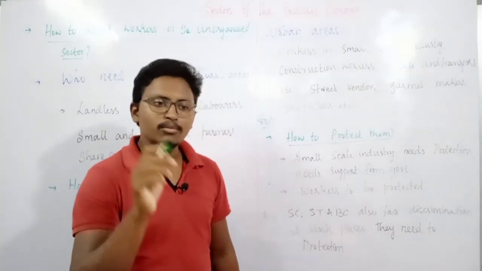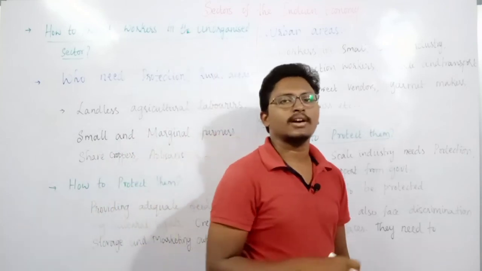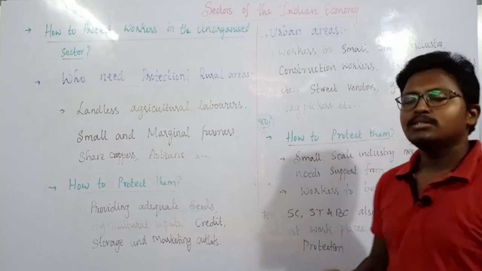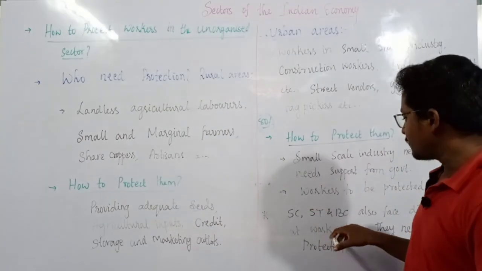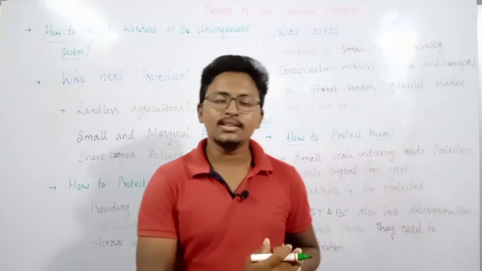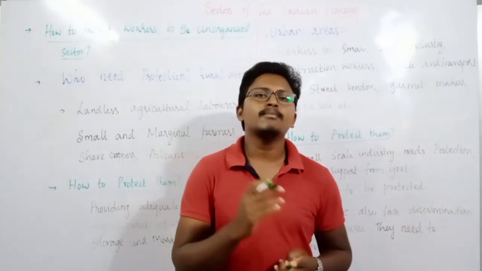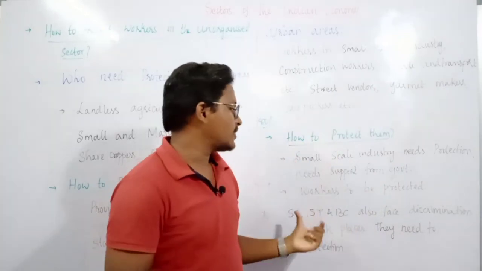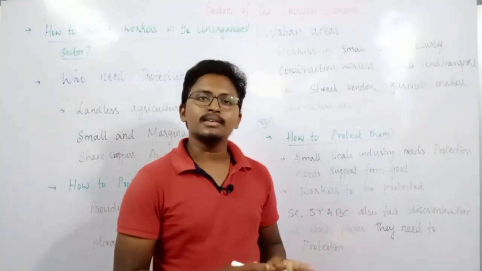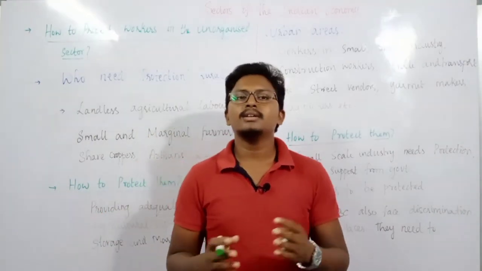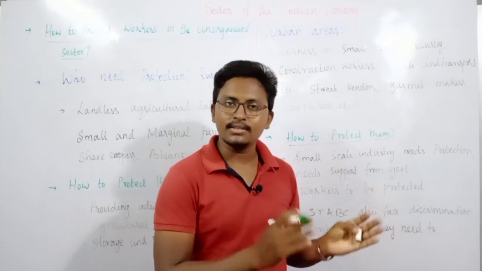And there is one more section of people who also require this protection, that is the social groups such as scheduled castes, scheduled tribes, as well as backward caste people. Already they get low wages at the workplace, but apart from that they also face discrimination based on their caste. Especially in workplaces, people abuse SC, ST or OBC people based on their caste and show some kind of discrimination.